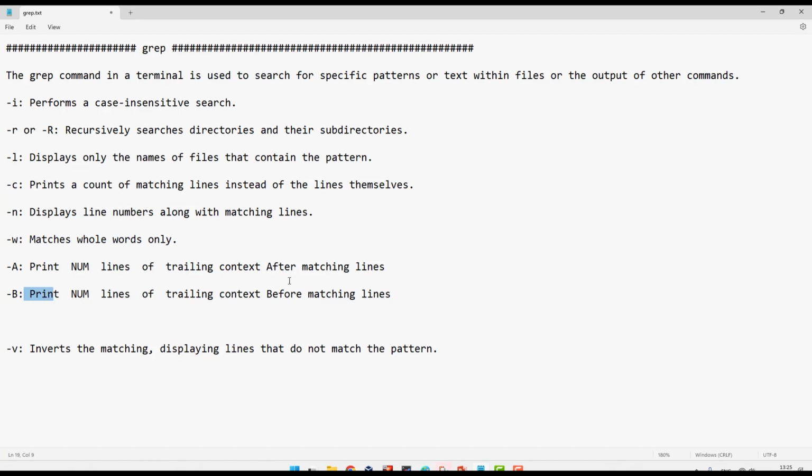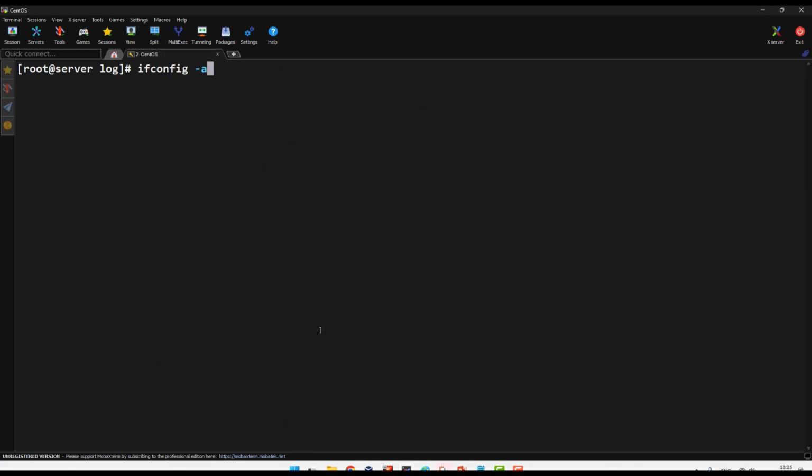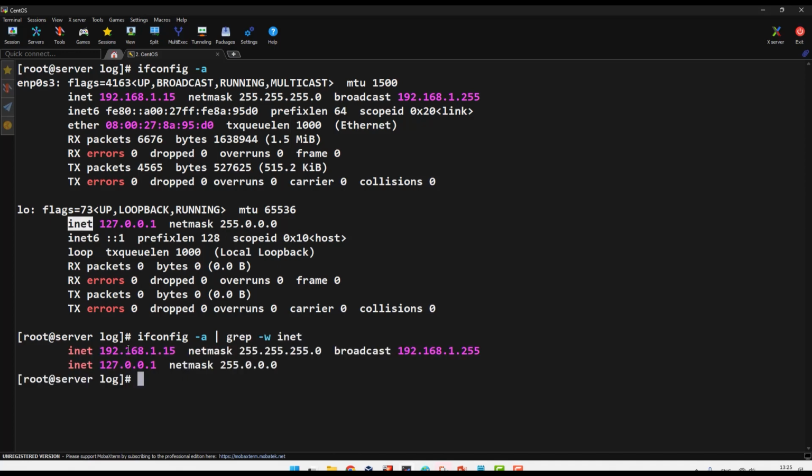Why I use dash A and dash B is because, for me, it's very useful. Sometimes I want the matching word or matching line, but with some lines before or after. I will give you the same example here. Let me clear the screen. Let me run ifconfig first, then ifconfig again, pipe to grep, and we search for inet. Dash w by the exact word inet. So it shows me this IP, 192.168 ending with 15, but I want to see the interface. This one is the network interface name, right?